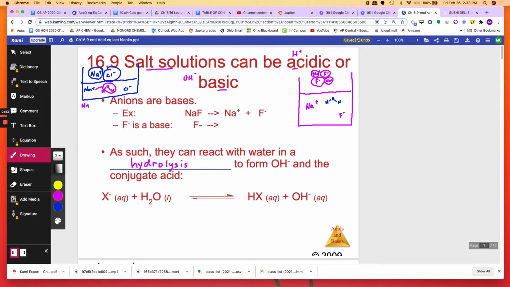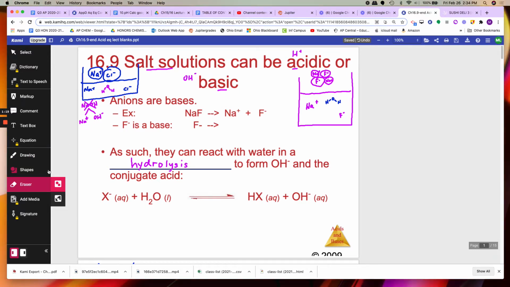Now let's think about this. Will this happen? Well, no, it wouldn't, because you know that NaOH is a strong base. You memorize the strong bases. Any alkali metal hydroxide is a strong base, which means they don't want to be together. They want to be apart, which means this cannot happen. This attraction of the Na plus with the OH minus is not going to happen.